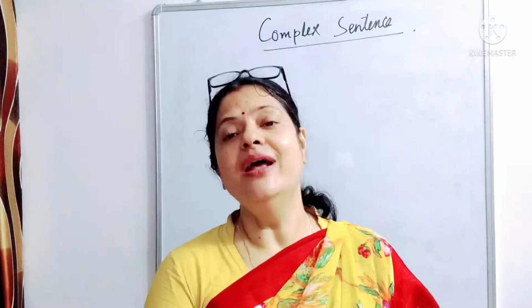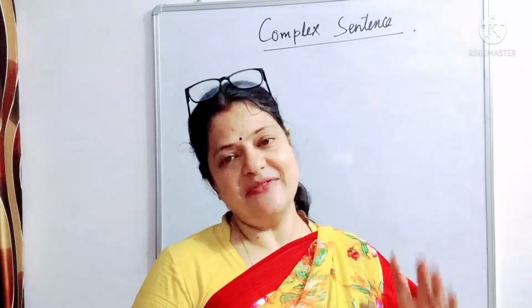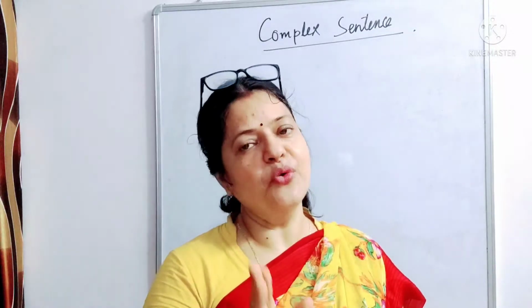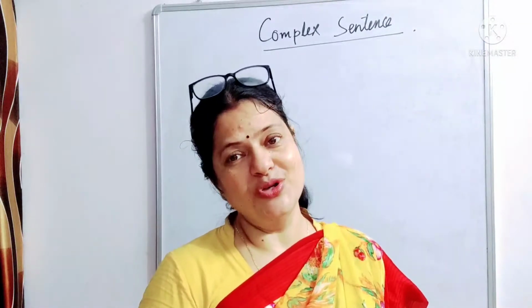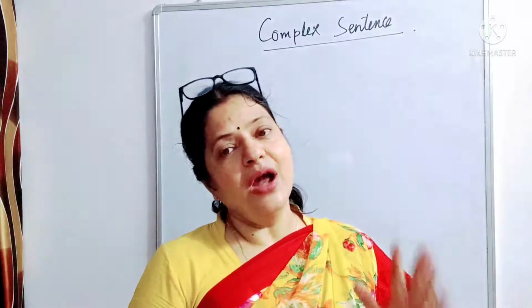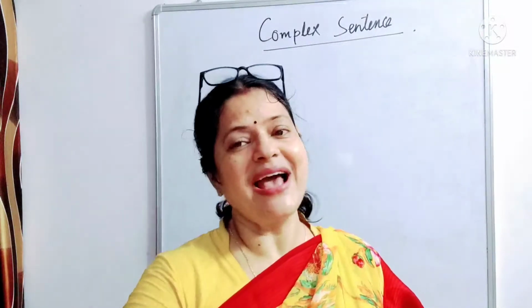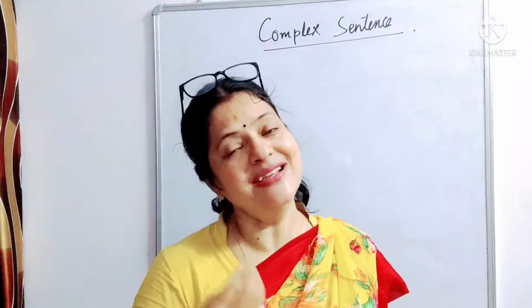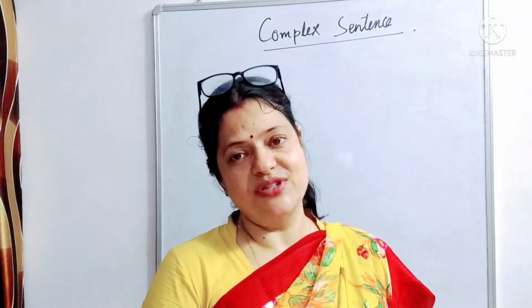First of all, let me tell you the definition of complex sentence. Complex sentence definition is that it's a collection of some words, and it has one principal clause and more than one subordinate clause. Now first of all, we will know what is a clause, and then we will come to what is a principal clause and what is a subordinate clause.